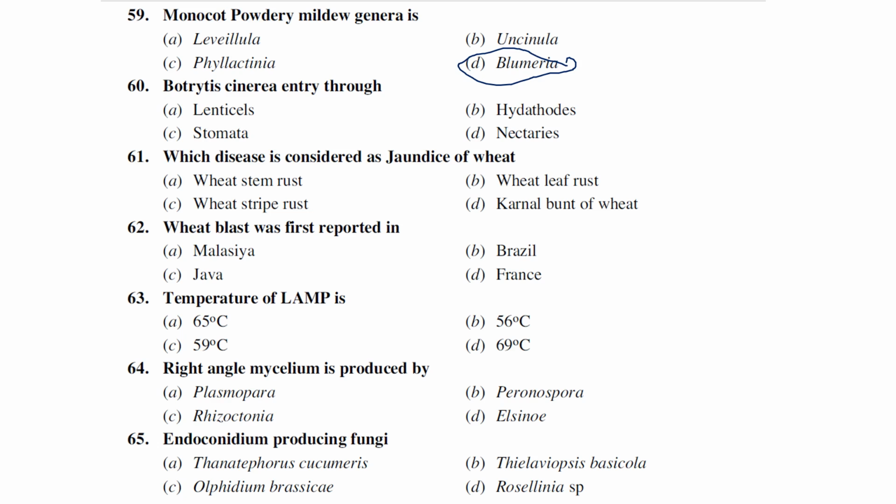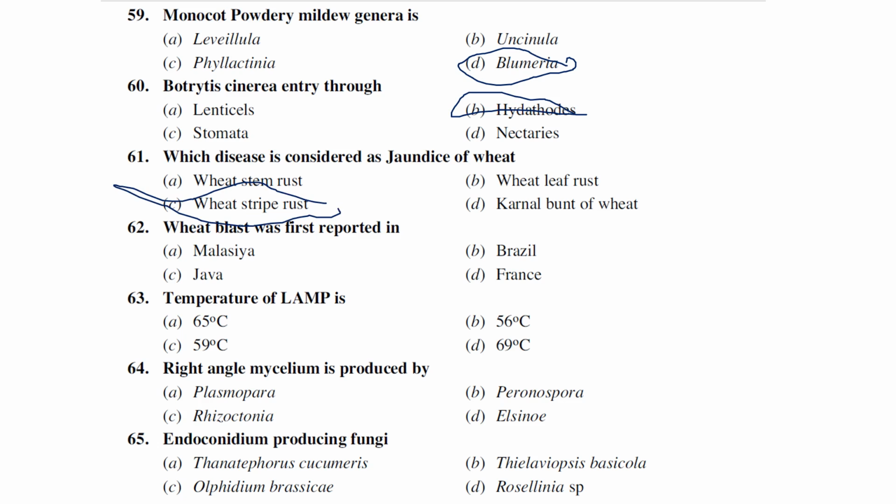Botrytis cinerea, which is a mold fungus, enters into the plant cells through lenticels, hydathodes, stomata and nectaries. Generally it enters into the plant cells through hydathodes. Which disease is considered as jaundice of wheat? Wheat stem rust, wheat leaf rust, wheat stripe rust, kernel bunt of wheat. Generally this stripe rust is considered as jaundice of wheat.